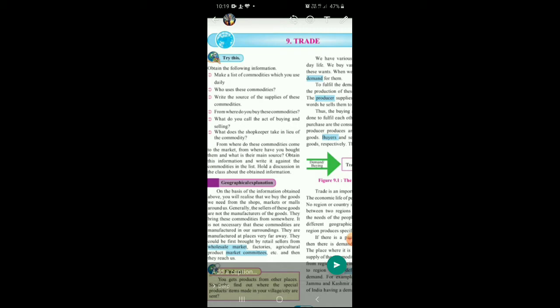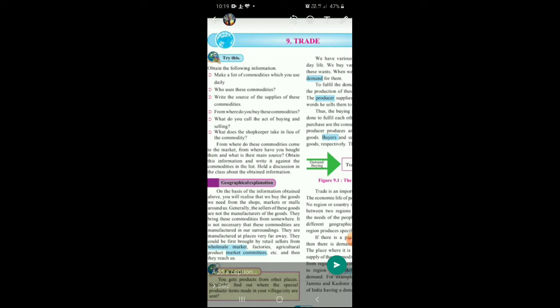Write the source of the supply of these commodities. Now where do these commodities come from? Let us take the example of milk. Is it so that at the shop where you go to buy milk, there is a cow or a buffalo tied behind the shop and the shopkeeper milks the cow or the buffalo and gives you the milk? No, of course not.